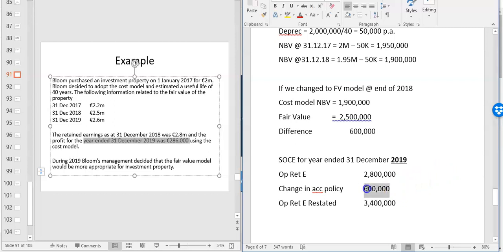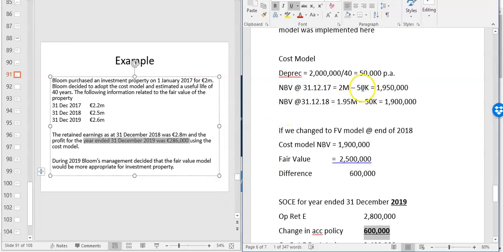So that's an important one, that you understand where that 600,000 comes from. We're saying if we implemented this at the start of 2019, i.e. in 2018, the carrying value would be 600,000 bigger. You wouldn't have depreciated, that'd add back 100,000, and the value has actually gone from 2 million up to 2.5 million. So the net impact is retained earnings, your profits in previous years, would have gone up by 600,000. And you show that as a restatement to the opening retained earnings in this year. So you're saying if we adjusted this in prior years, the cumulative impact will be a 600,000 increase in our retained earnings.